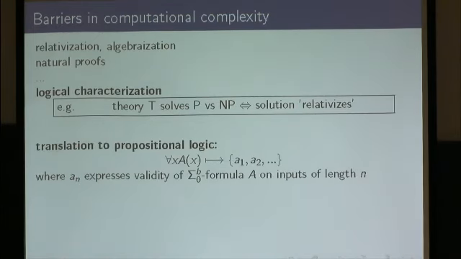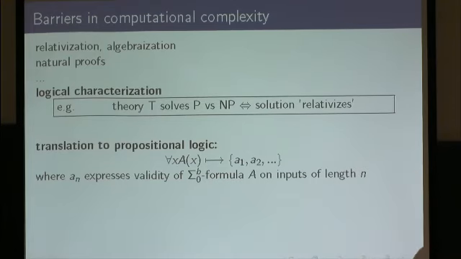Interestingly, using known translations between first-order logic and propositional logic, the unprovability results here in first-order logic correspond to hardness results of propositional formulas in propositional logic.